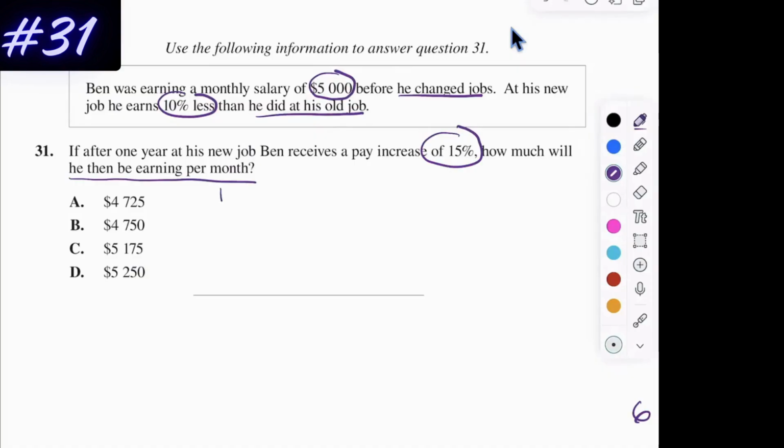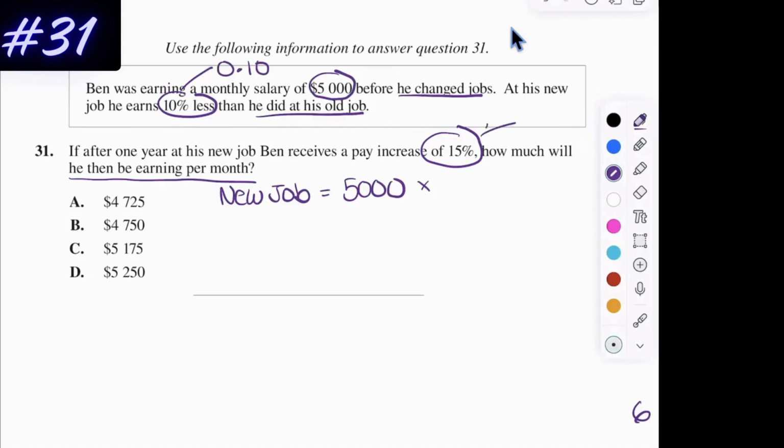The first thing we need to figure out is how much is he getting paid at his new job. So we're going to do this by taking his original salary of $5,000, and we're going to times that by 10%. Now remember, with the percents, 10% is going to be like 10 divided by 100. That's going to be 0.10.